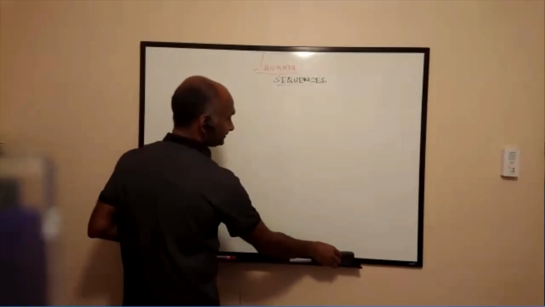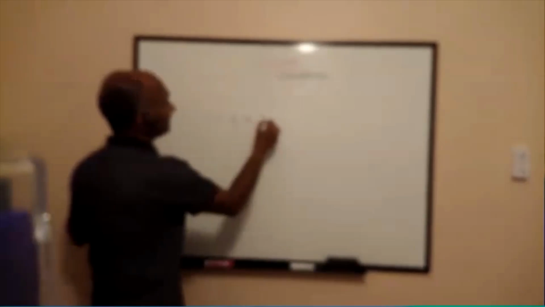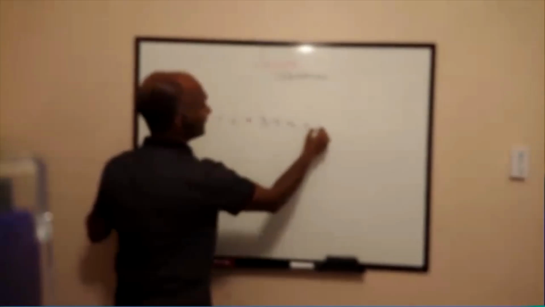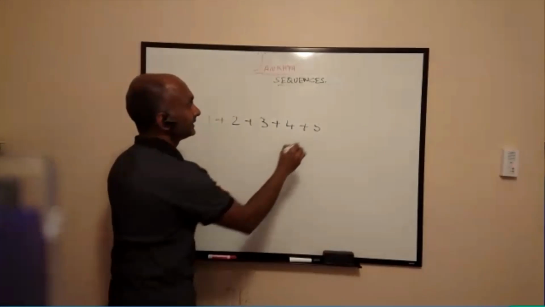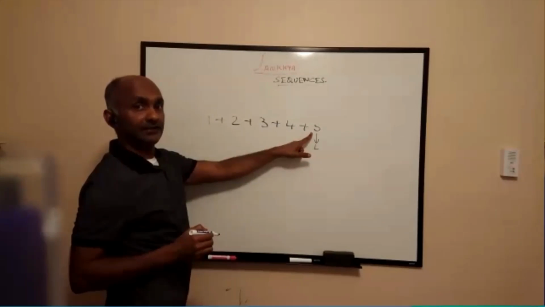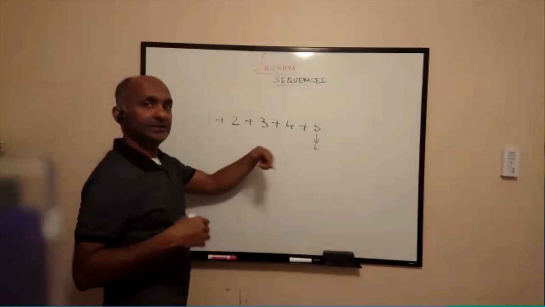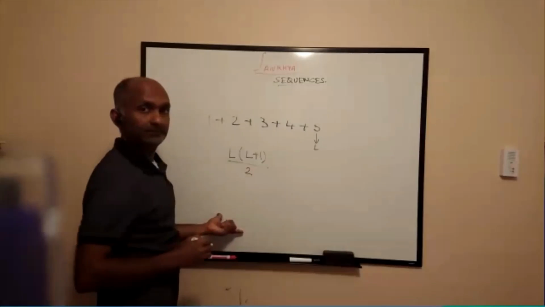Now to wrap up, 1 plus 2 plus 3 plus 4 plus 5. This is 5 numbers. The last number is 5, which is L. And we just said that it will be L times L plus 1 by 2.